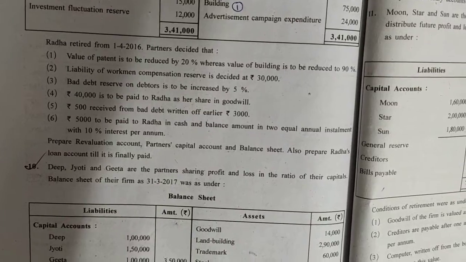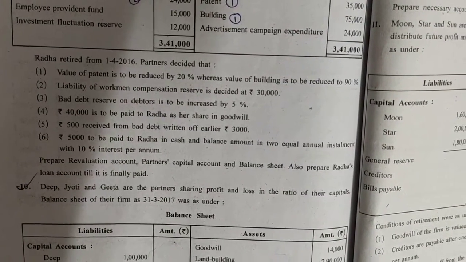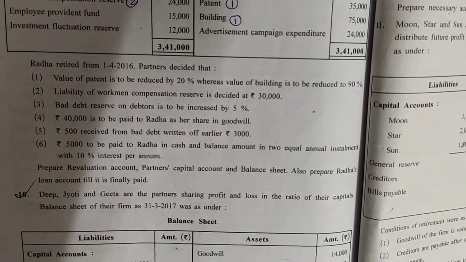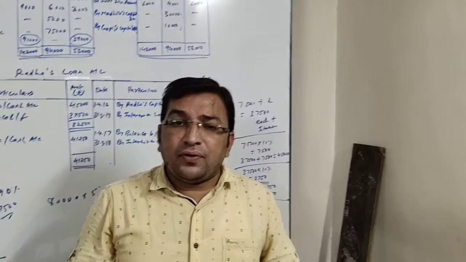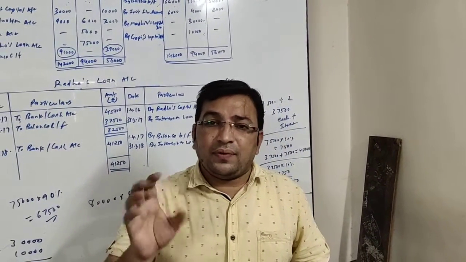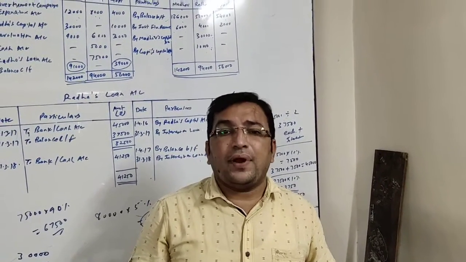It is given 5,000 is to be paid in cash and the balance amount is to be paid in two equal annual installments with 10% interest per annum. Friends, what we will do first of all, we will close our revaluation account and we will transfer the amount. Then only we will be doing the payment of Radha.